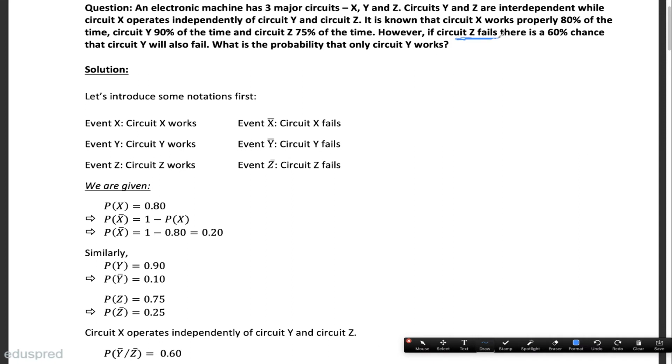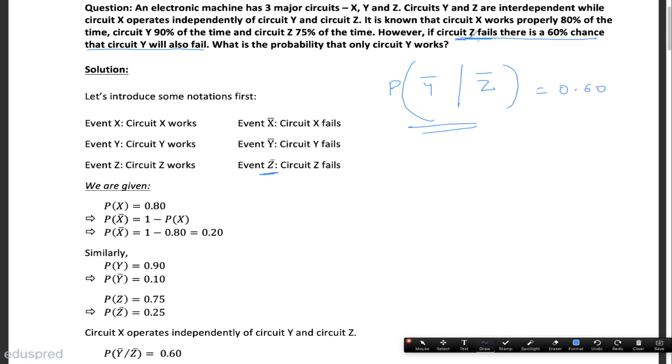If circuit Z fails, there is a 60% chance that circuit Y will also fail. So how can we write this in a mathematical manner? If circuit Z fails, what is the notation that we have for that? Z complement. So if you are given that Z complement has happened, then the probability of Y also failing, that means the probability of Y bar given that Z bar has already happened, is equal to 0.60.